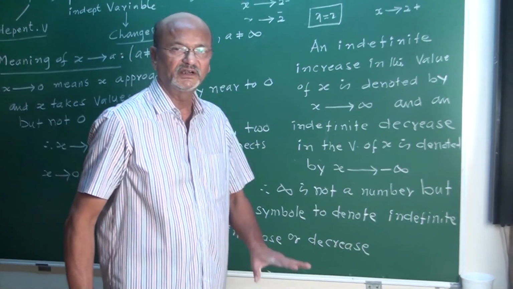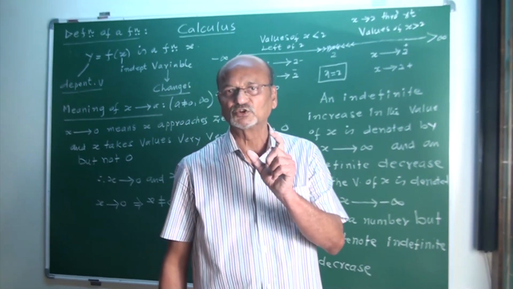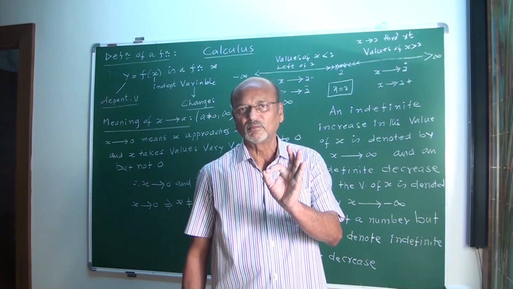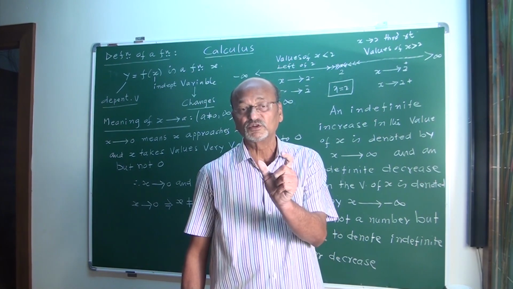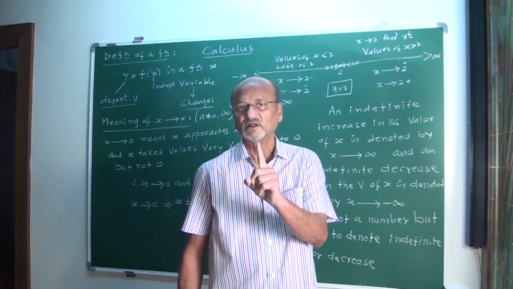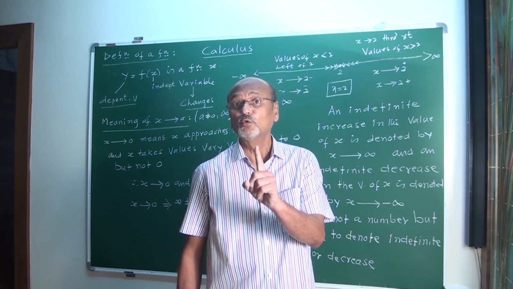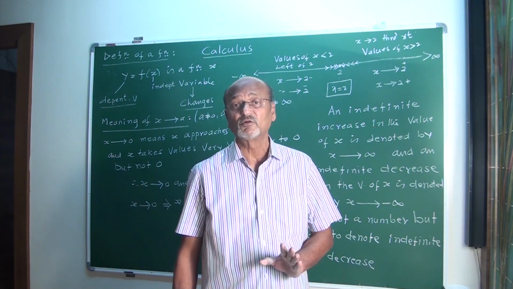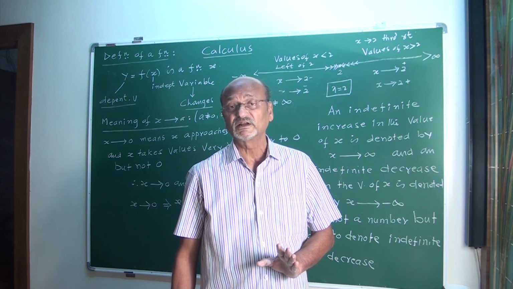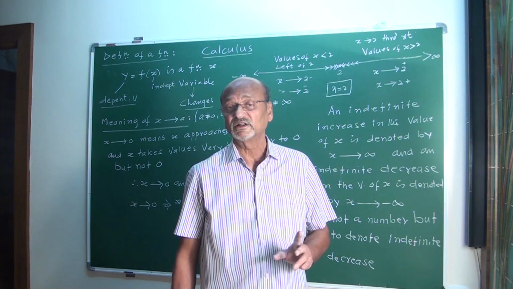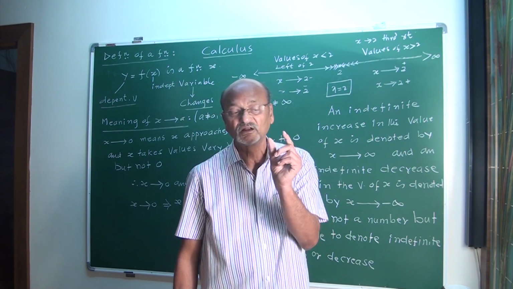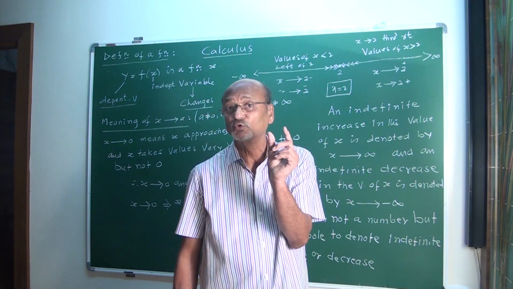Then I made it clear, my friends, the meaning of tends to. Tends to means approach. Except that number, it will take all values which are nearer. That's very important. X tends to 2 means x never take the value 3, x never take the value 100, x never take the value 0, x never take the value 1. Which are the values? The values which are very, very closer to 2.